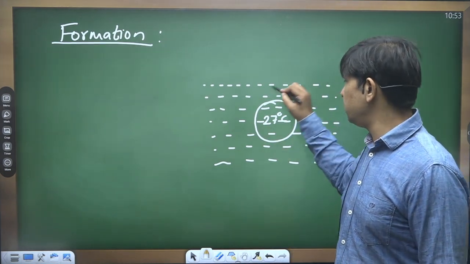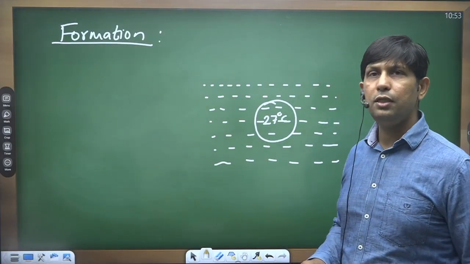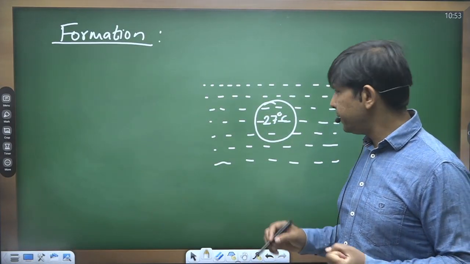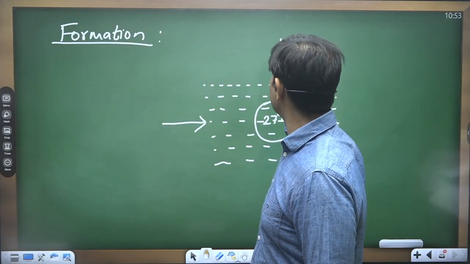So when the surface temperature reaches the mark of 27 degrees Celsius, it develops a very strong low pressure. This low pressure starts attracting winds from all sides.